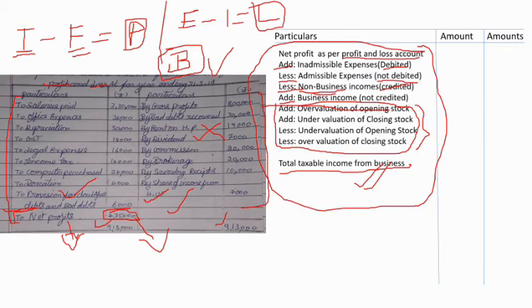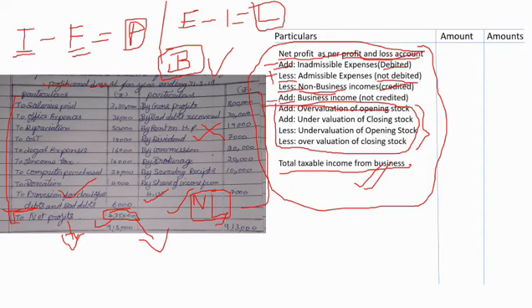So what we have to do is, if net loss is given to us, then the entire thing will be reversed. That is, whatever items need to be added shall be subtracted, and whatever should be subtracted shall be added. So if we start with the problem with net loss as per profit and loss account, then we have to subtract the inadmissible expenses and add the admissible expenses and add the non-business incomes.